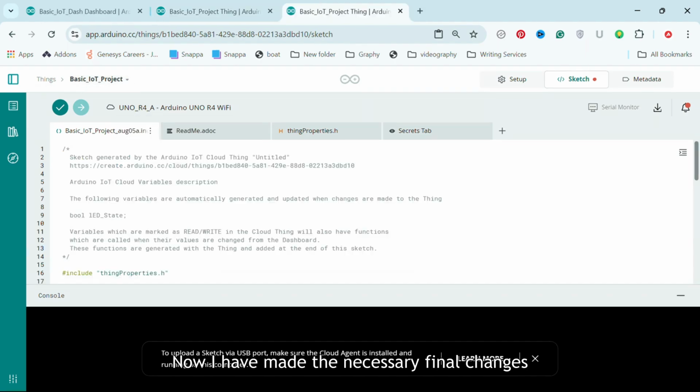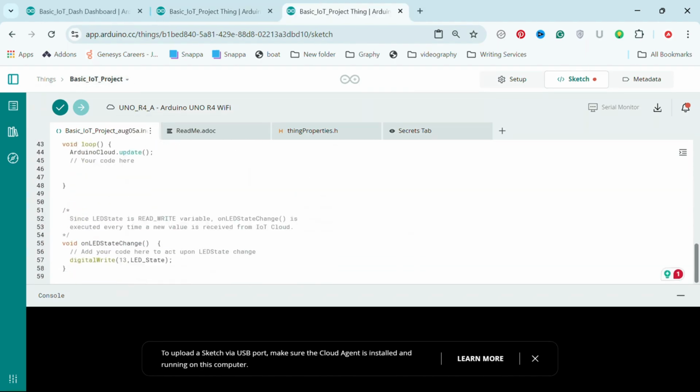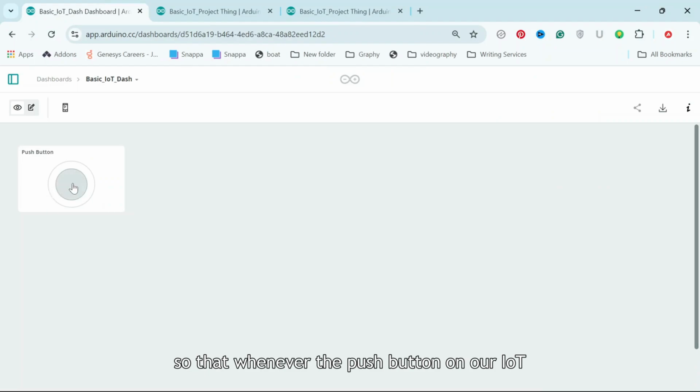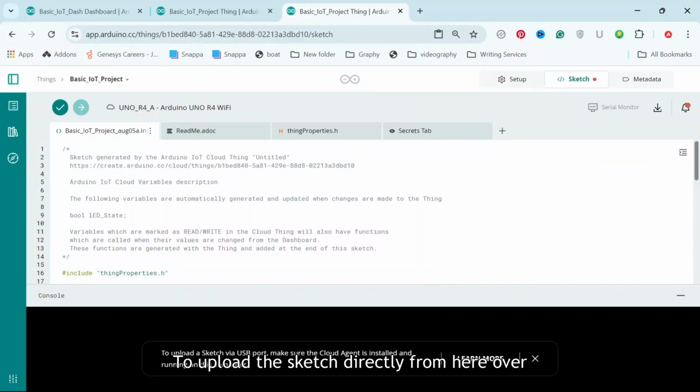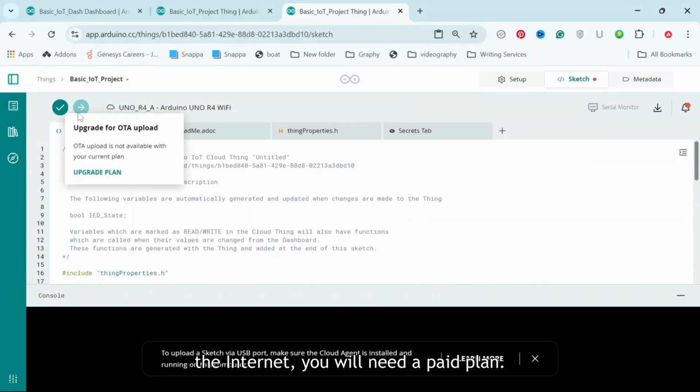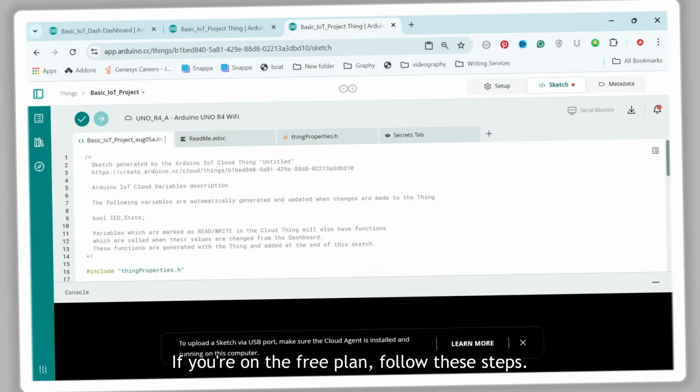Now I have made the necessary final changes to the program so that whenever the push button on our IoT dashboard is pressed, the LED on pin 13 turns on. Step 5. To upload the sketch directly from here over the internet, you will need a paid plan. If you're on the free plan, follow these steps.